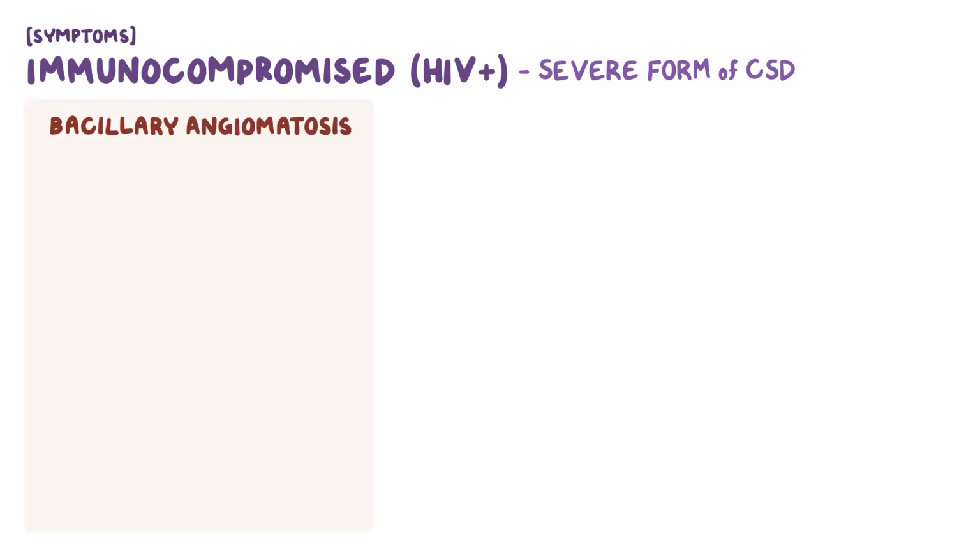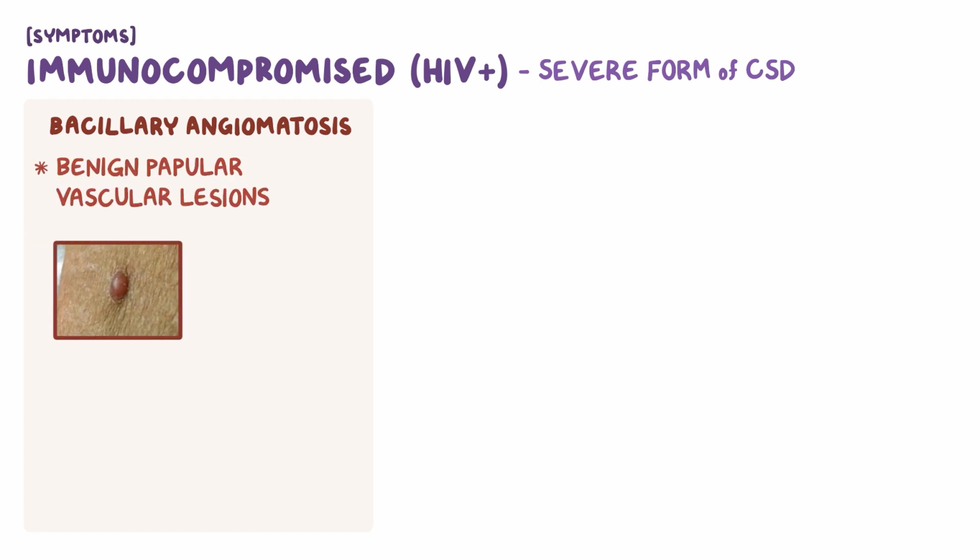Immunocompromised individuals, on the other hand, like those that are HIV positive, tend to develop the severe form of cat scratch disease called bacillary angiomatosis. With bacillary angiomatosis, endothelial cell proliferation leads to benign papular vascular lesions on the skin. This is especially common in HIV-positive people whose CD4-positive cell count is less than 100 per cubic millimeter of blood.